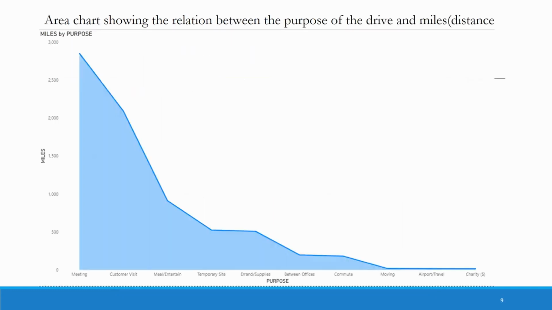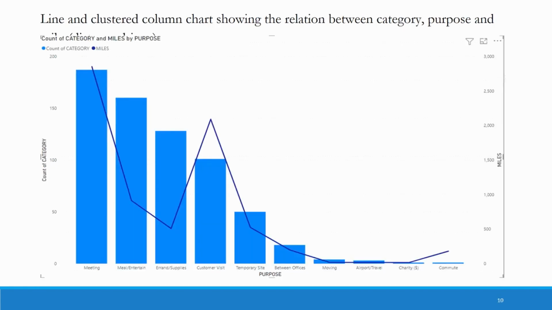This is an area chart showing the relation between the purpose of the drive and miles in distance, that is, the distance of the Uber ride. And according to this chart, it clearly shows that in meeting the miles of the ride was very large, and then it slowly decreases and it goes on like that.